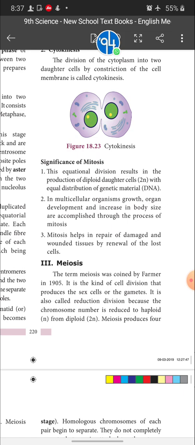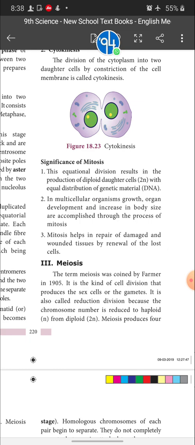Second one, in multicellular organisms, growth, organ development and increase in body size are accomplished through the process of mitosis. And mitosis helps in repair of damaged and wounded tissues by renewal of the lost cells. See children, we are from the single cell zygote. Zygote can develop into fetus. Fetus can develop into infant. Infant can develop into young one. Like that, the successive stages take place because of this cell division only.